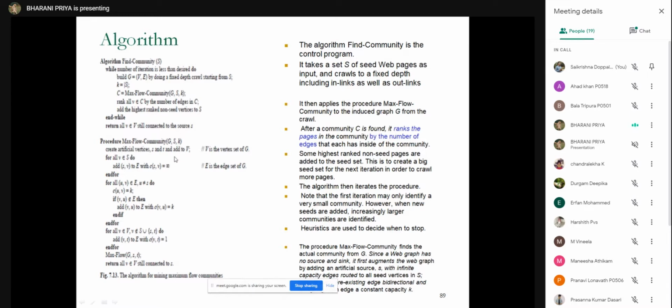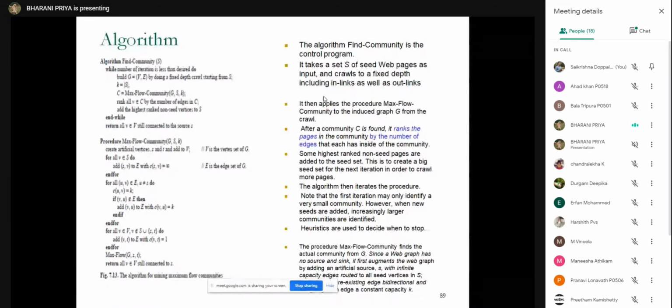After a community C is found, judged by the number of edges each page has inside the community, the web pages are found, and highly ranked non-seed pages are added to the seed set. What we are doing is first selecting the seed pages.